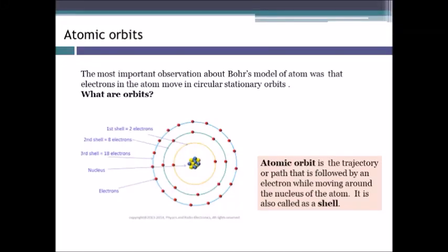Now, what are atomic orbits? The most important observation about Bohr's model was that electrons move in circular stationary orbits. We saw that orbits are the circular trajectory path followed by an electron while moving around the nucleus. It is also called a shell. Why are they called stationary? Because the electron does not absorb or emit energy when it is moving in the orbit.